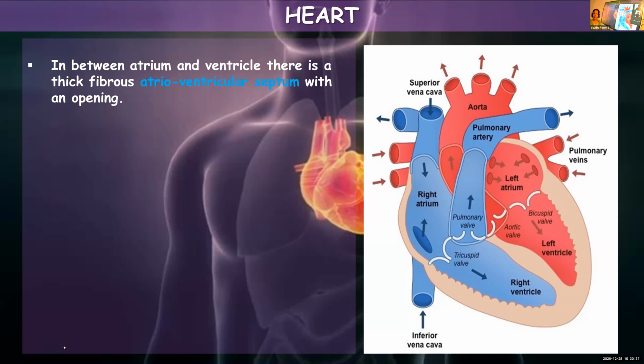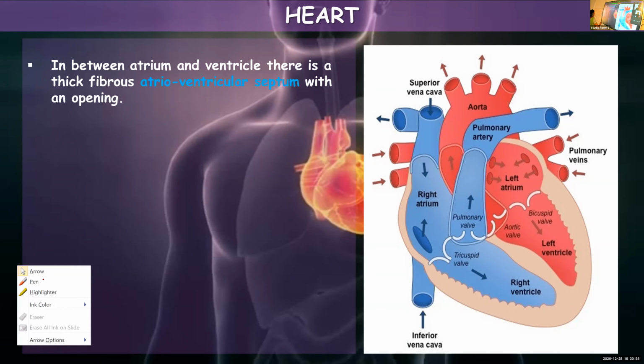The one separating two ventricles is the interventricular septum. And the one separating ventricles and auricles is the atrioventricular septum, and that is provided with an opening. That is to be noted.